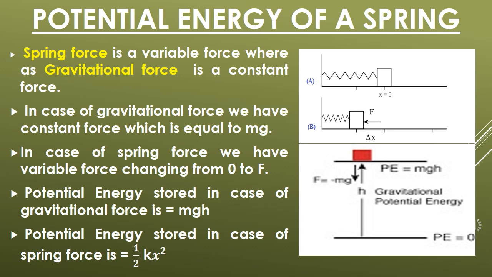What is k here? k is a force constant. So the value of potential energy of a spring is equal to half k x square, where k is the spring constant, given by force per unit displacement.